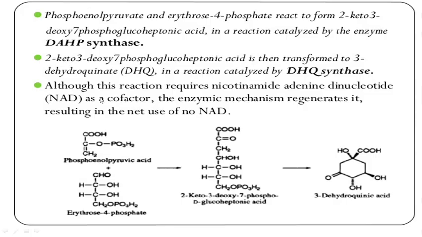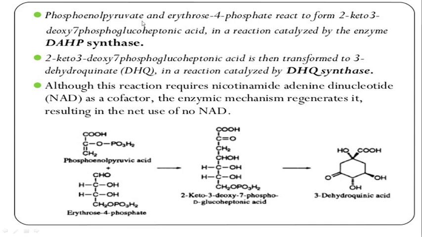Now the first step in the shikimic acid pathway: the starting material, phosphoenol pyruvic acid, reacts with erythrose 4-phosphate.